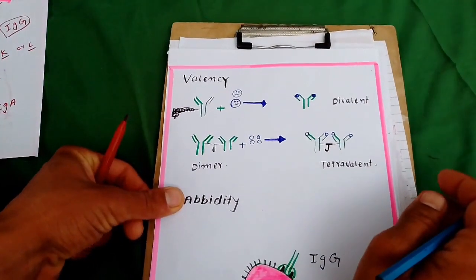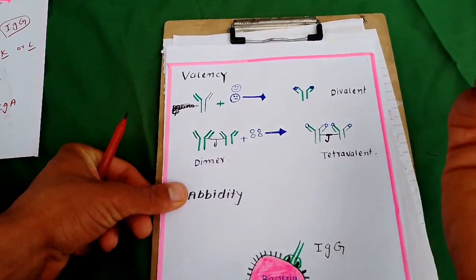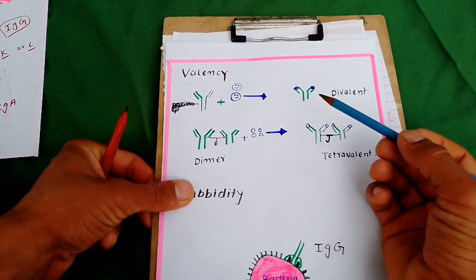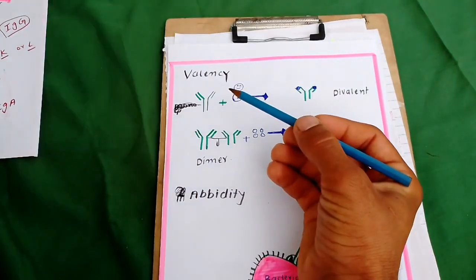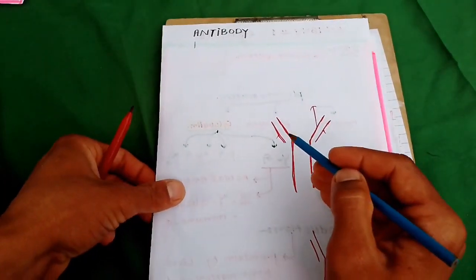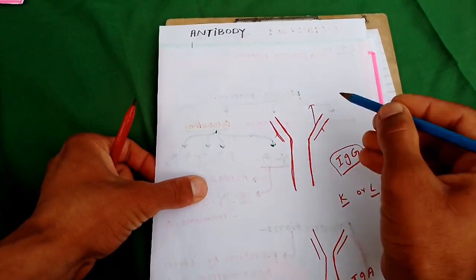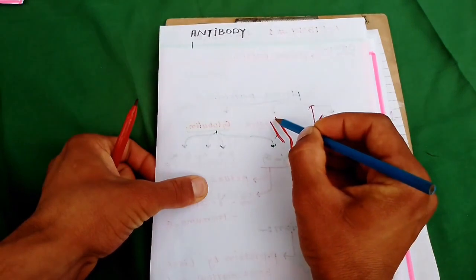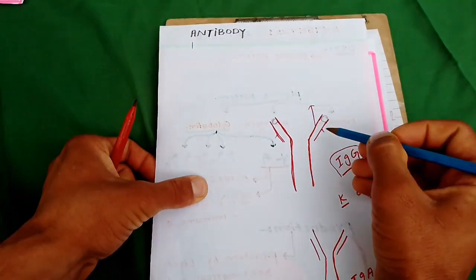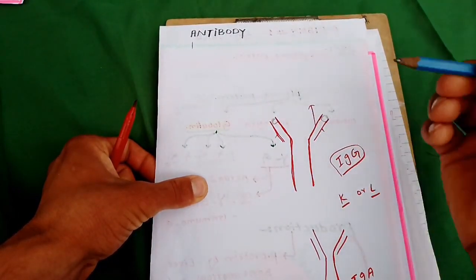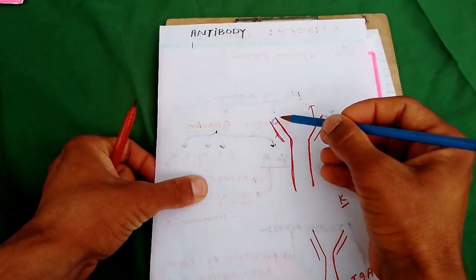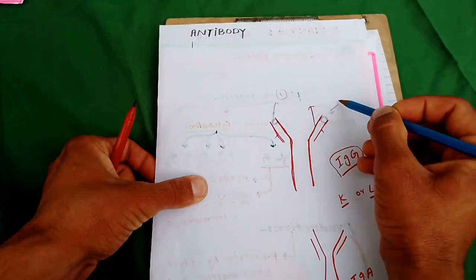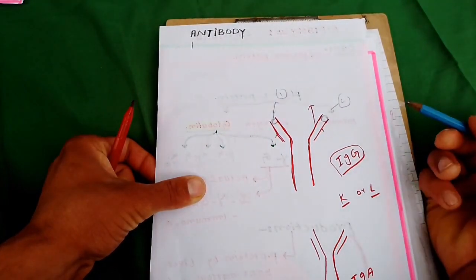Each antibody can only occupy 2 antigens. This is the antibody. The antigen is attached here between the light chain and the heavy chain. So a single antibody can attach to 2 antigens. This is antigen number 1 and this is antigen number 2. So this is called valency.